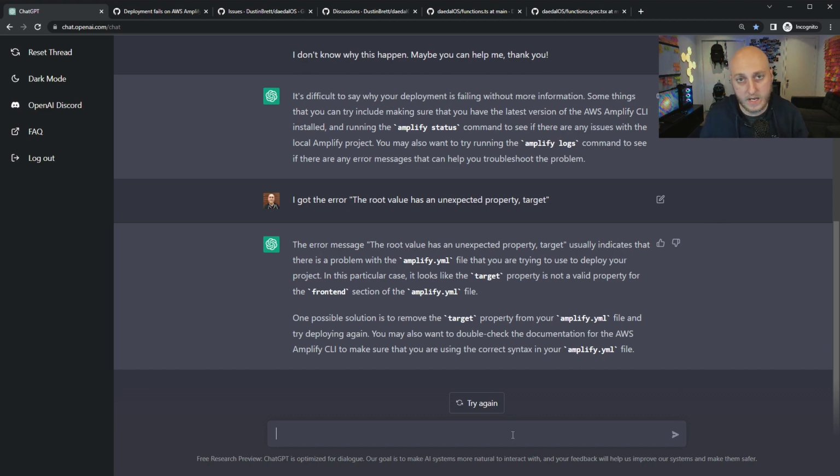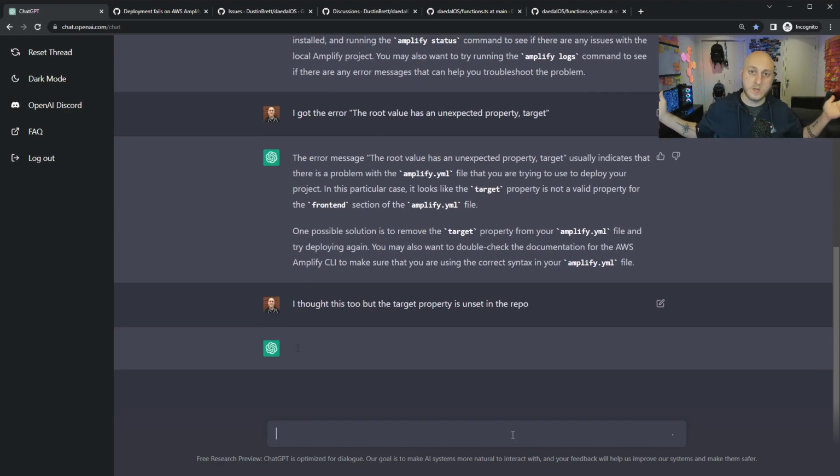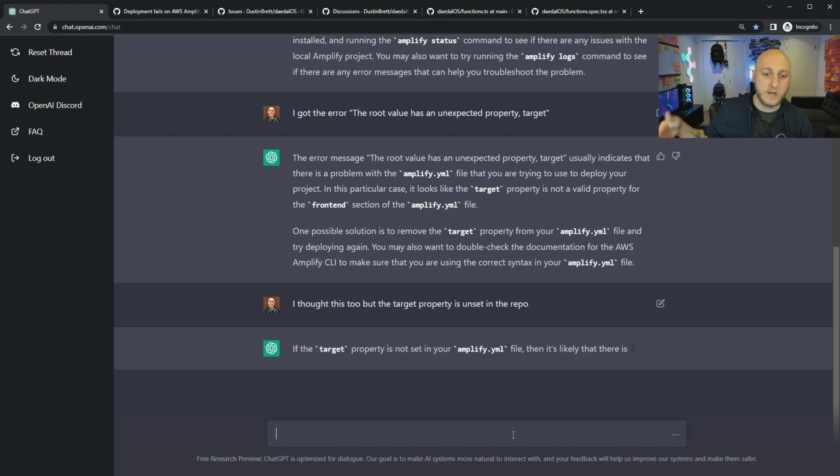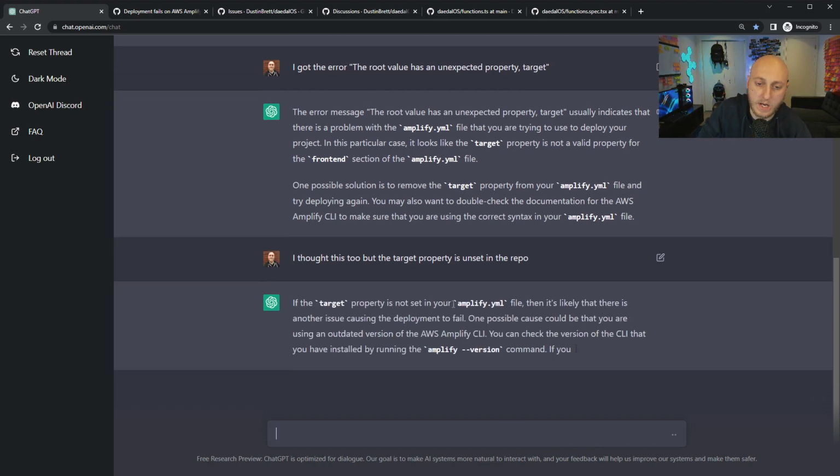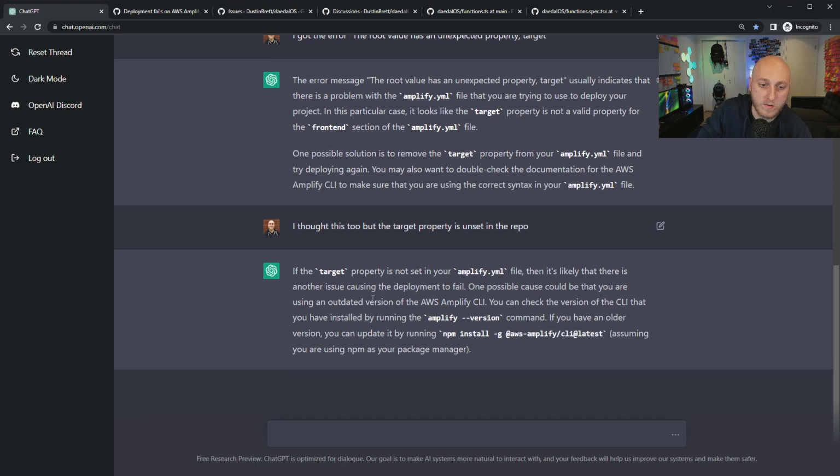But it turns out that it's not even configured. So let's tell it that. I thought this too, but the target property is unset in the repo. So what does that mean, dude? What do you think? I'd like to be able to talk with this slang, like I'm saying repo instead of repository. I say target, but I didn't put it in code quotes. But it knows target like the variable, not target like you're talking about some kind of thing you want to point at. If the target property is not set in your YAML file, then it's likely that there's another issue causing the deployment failure.